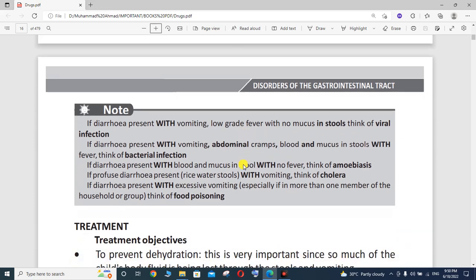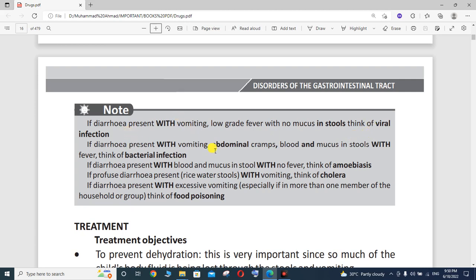Now, if the diarrhea is present with vomiting, low-grade fever, and no mucus in the stool, think of viral infection.